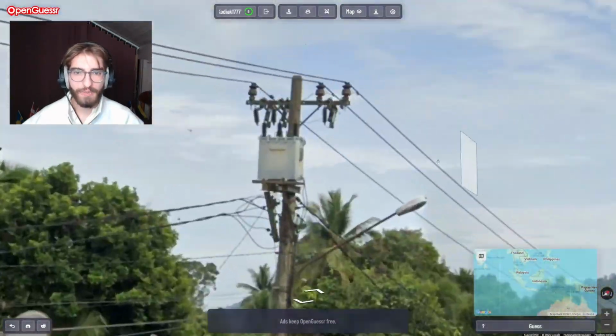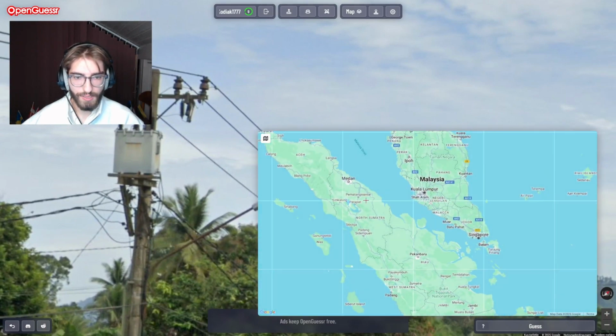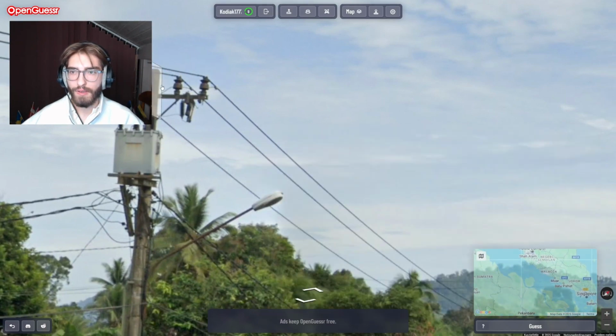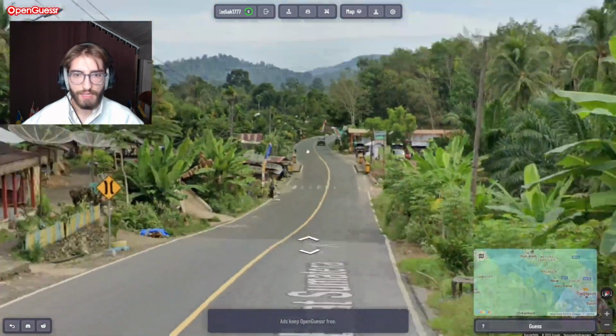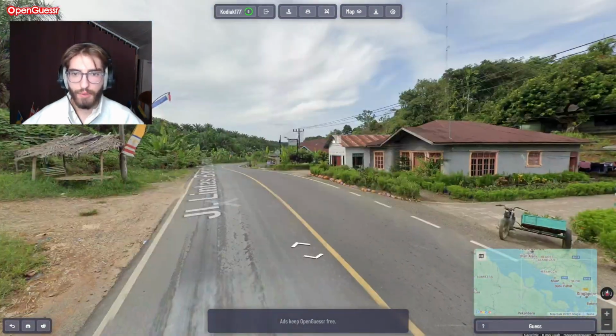So yeah, those poles should be North Sumatra, which is this region here. So where you have the connecting bar underneath the pole ending and two parts of insulators on one side and one on the other side. So that should be North Sumatran pole top.